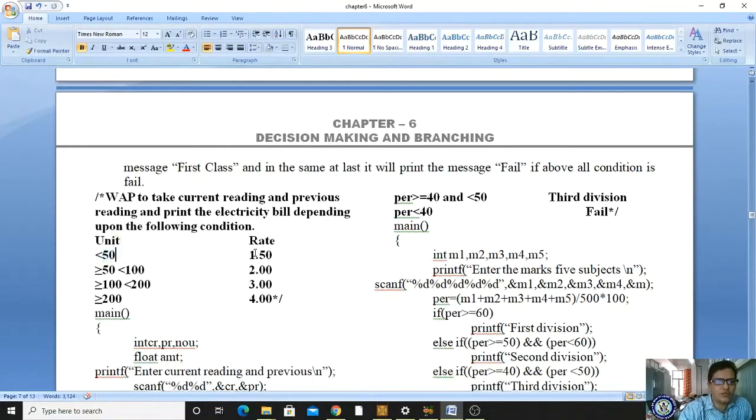Up to 49 units how much I have to charge? 1 rupee 50 paisa. 50 to 99 how much I have to charge? 2 rupees per unit. 100 to 199 how much I have to charge? 3 rupees per unit. If it is greater than or equal to 200, then per unit it is 4 rupees.